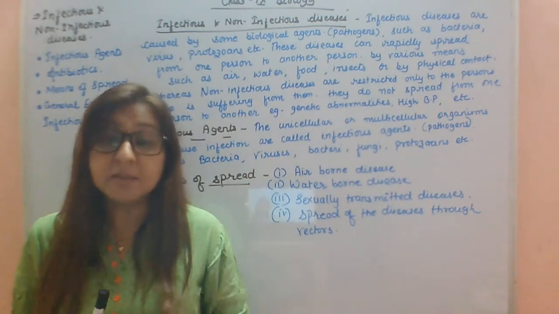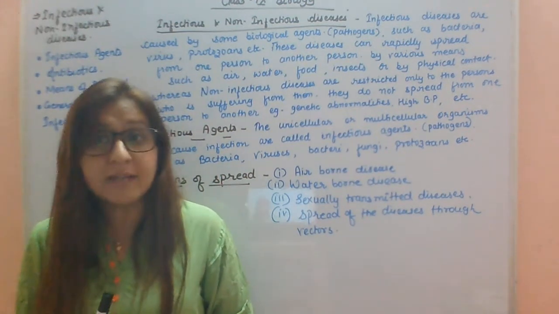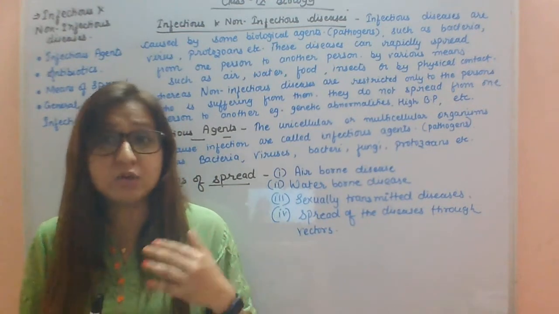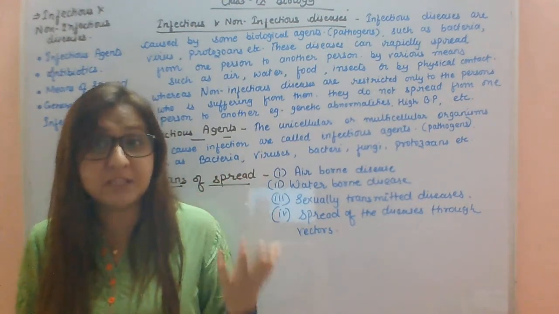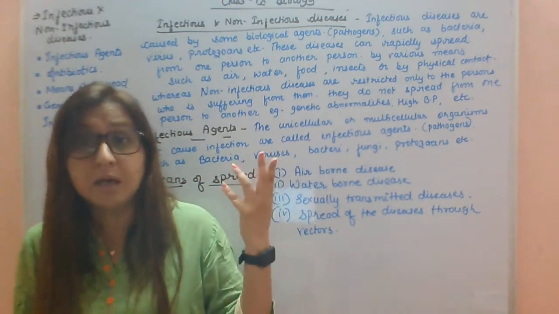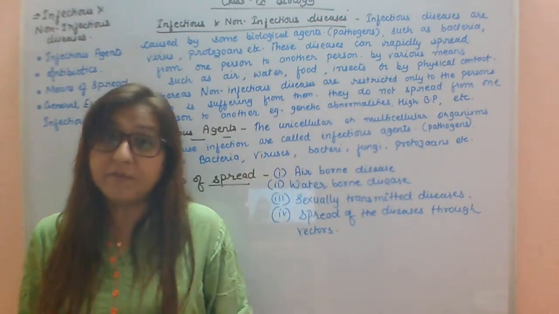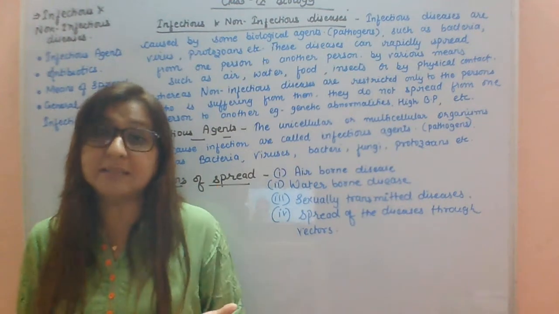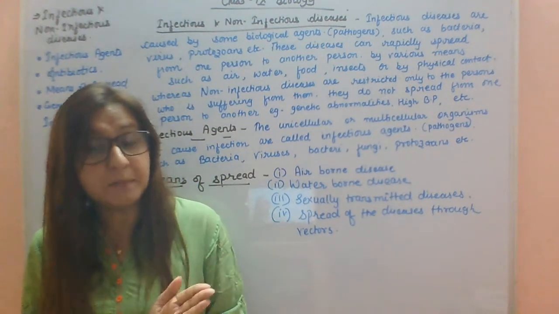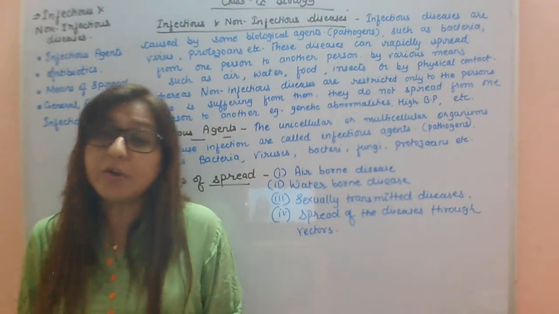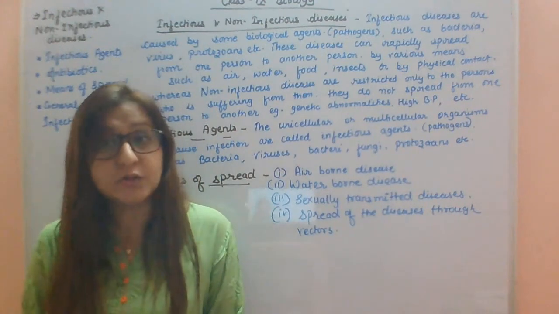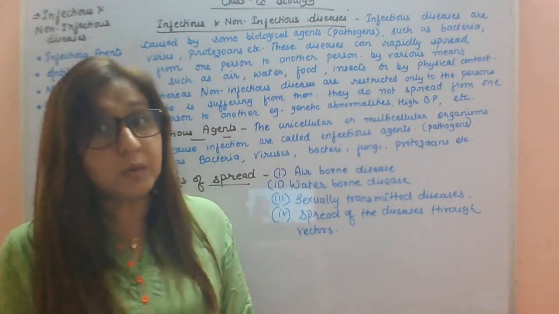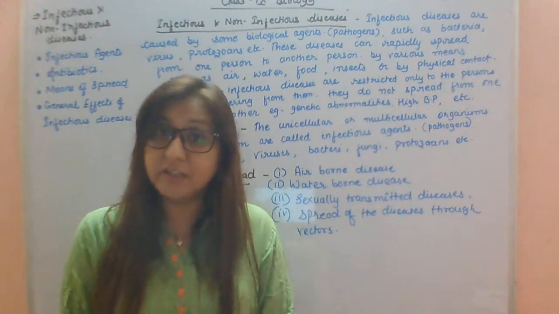Infectious disease means a disease which is caused by microorganisms or pathogens. The pathogens may be bacteria, viruses, protozoa, or fungi. The infectious disease which spreads, or you can say transmits, from one person to another person is also called a communicable disease. Okay, so these are called infectious diseases.